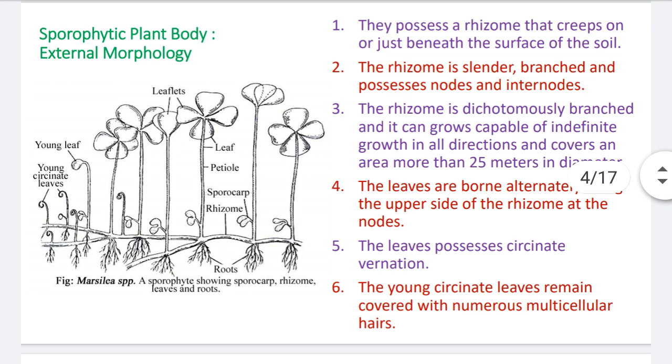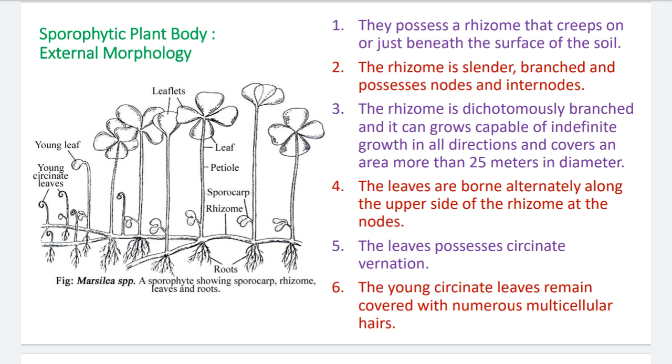Now the sporophytic body, external morphology. Sporophytic plant body means what? As you know, the sporophytic plant body is the spore producing plant body, so it is called the sporophytic plant body. And in pteridophytes, the sporophytic plant body is the dominant plant body, which is long lived. It is typically a green plant body. It is a nutritionally independent plant body. So the sporophytic plant body, the external appearance or external morphology.